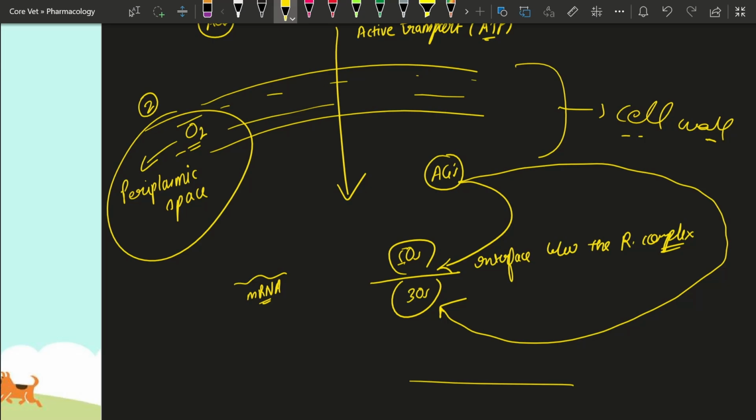In a theoretical answer, you can also write that the aminoglycoside acts at the interface between the 50S and 30S subunits. But more specifically, you have to write that it is acting at the 30S subunit. Remember that the aminoglycoside is going to act at the 30S subunit. I hope this part is clear.